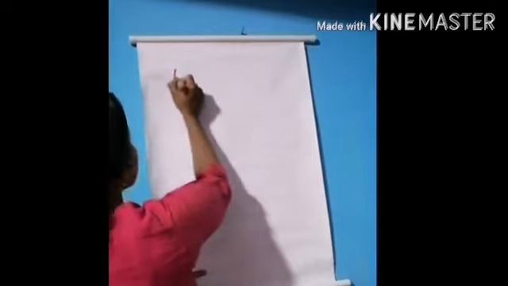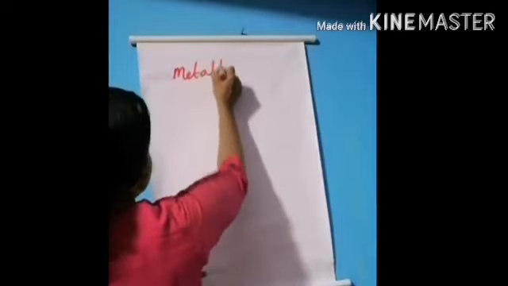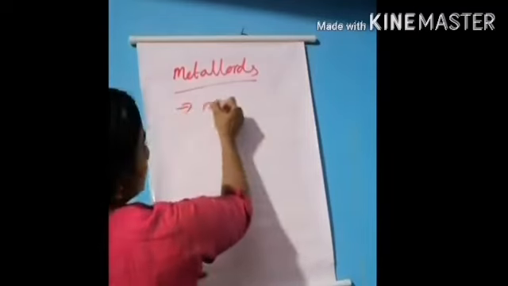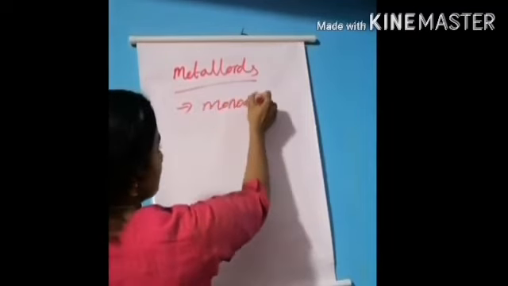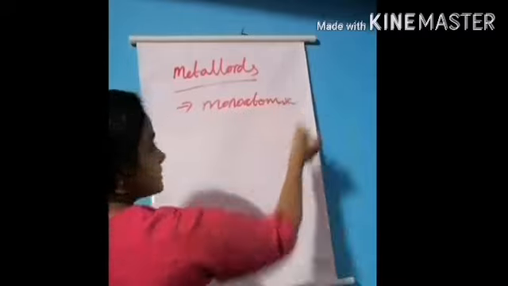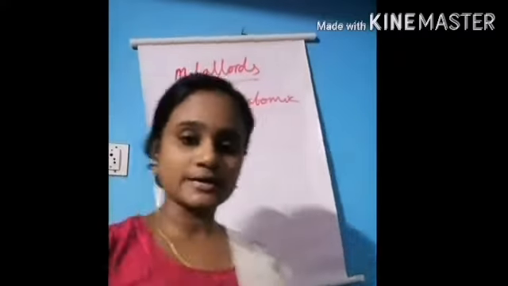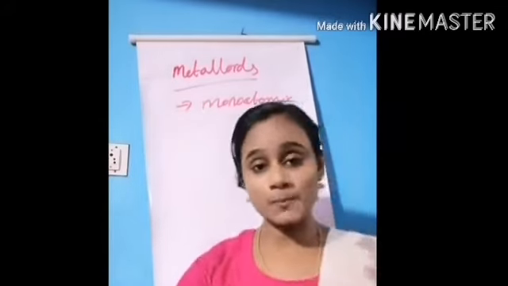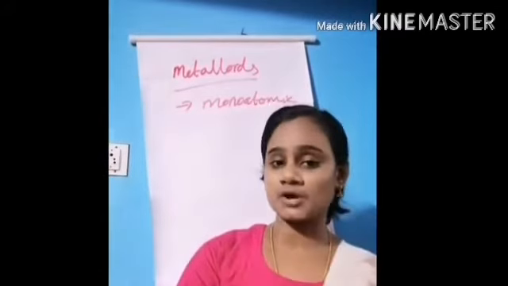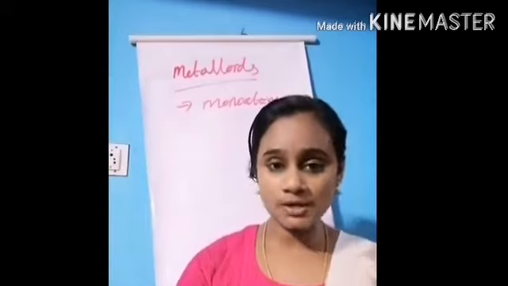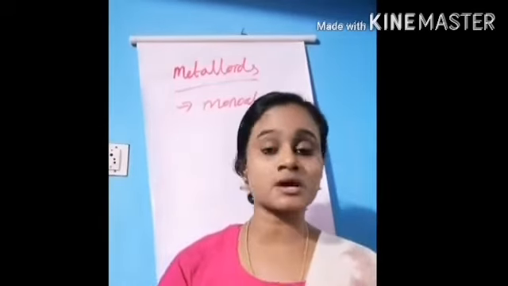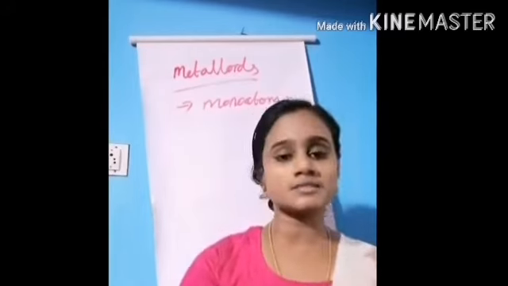Next, metalloids. Metalloids are monoatomic. They show some properties of metals and some properties of non-metals. They are hard solids.